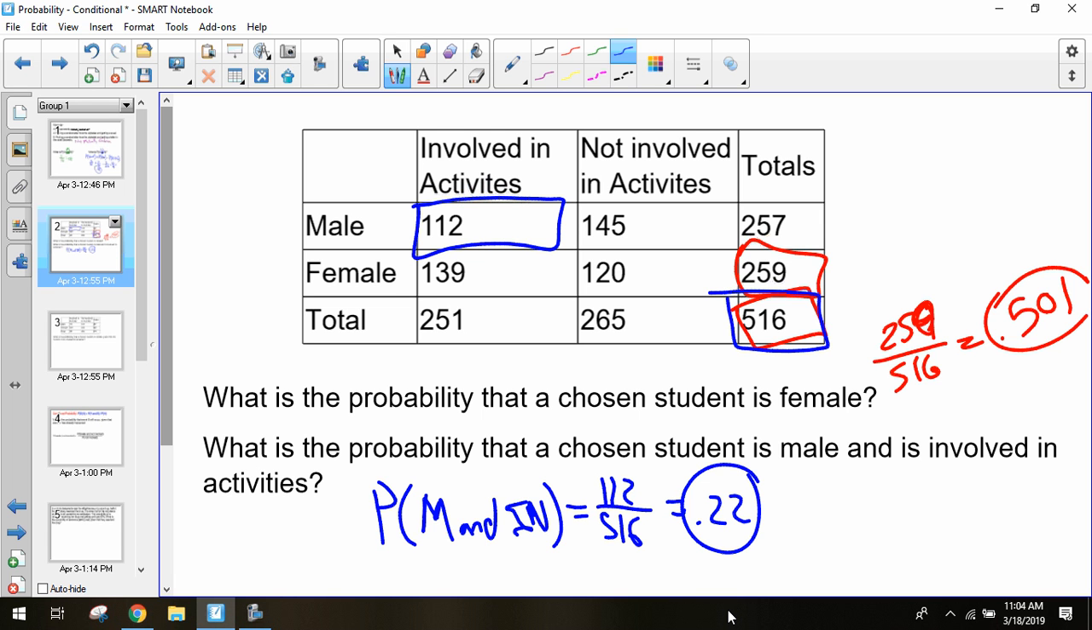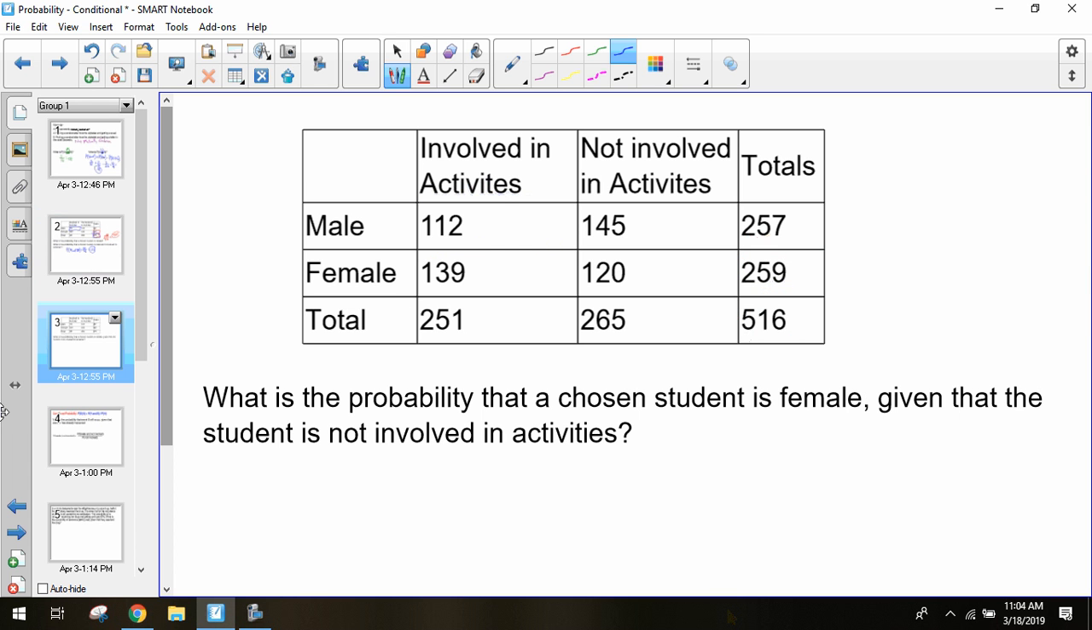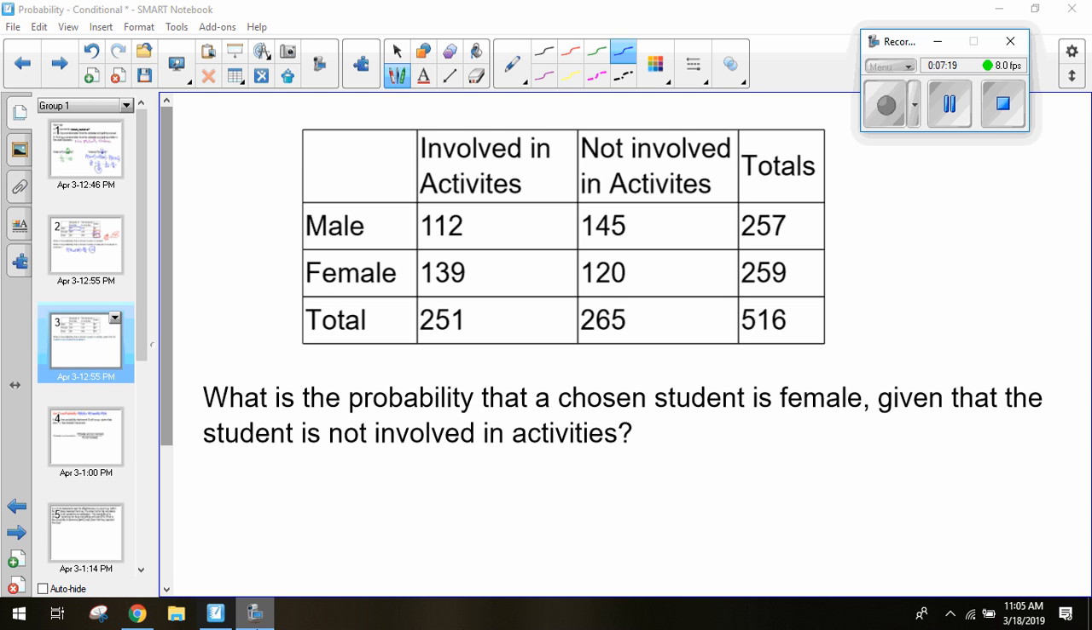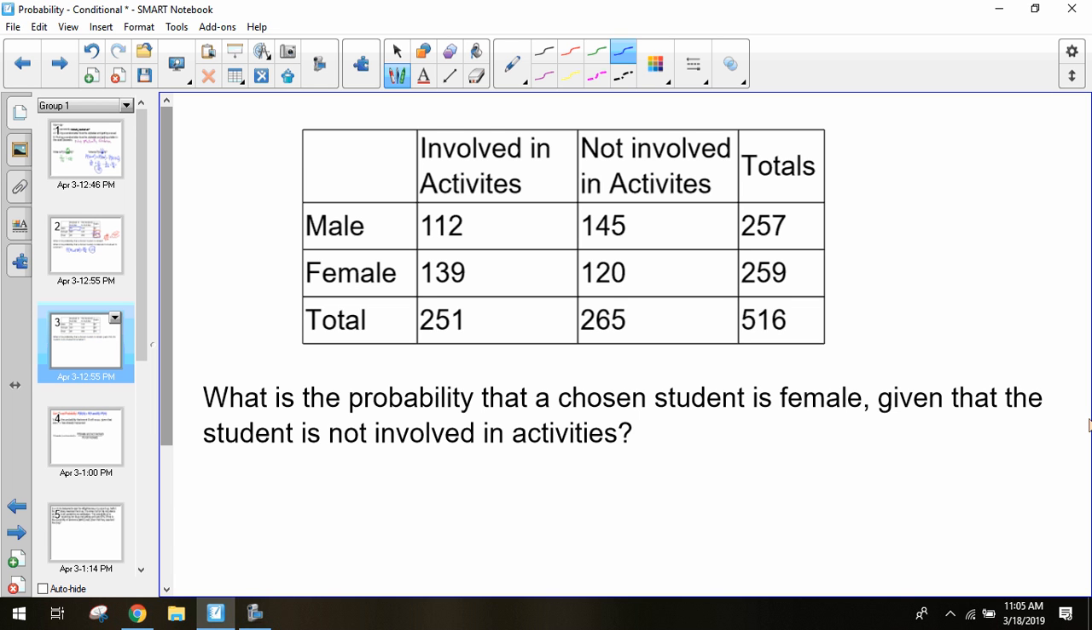And then we also talked about those conditional probabilities last week. That's where they give us that extra little piece of information to help us narrow down our search, where we're looking at a certain group instead of the entire group. So we have, what is the probability that a chosen student is female given that the student is not involved in any activity? So now we have that given extra piece of information where we're narrowing down our results, because we just want to look at those students who are not involved in any sort of activity.